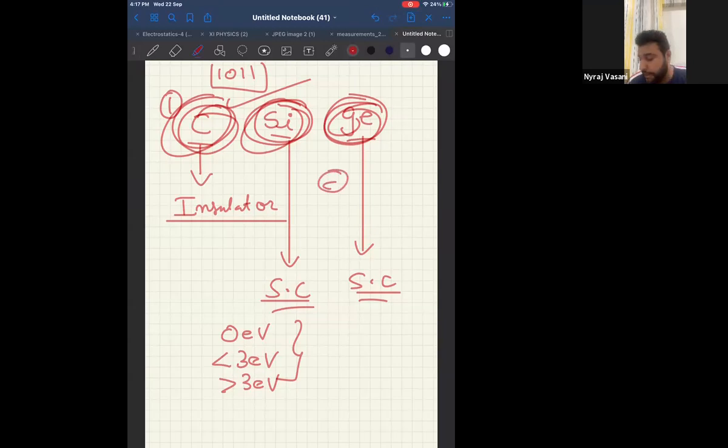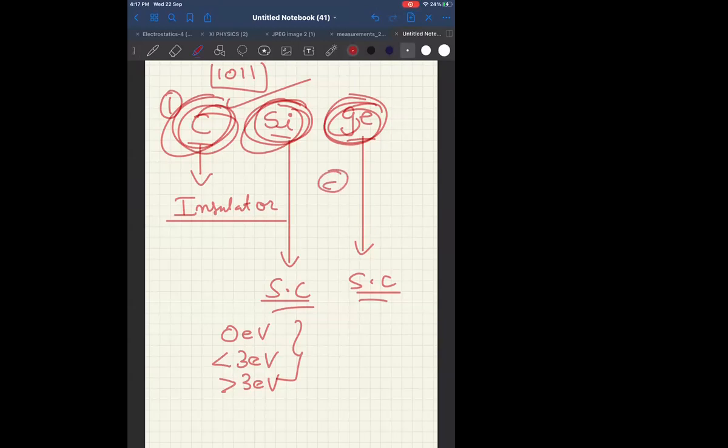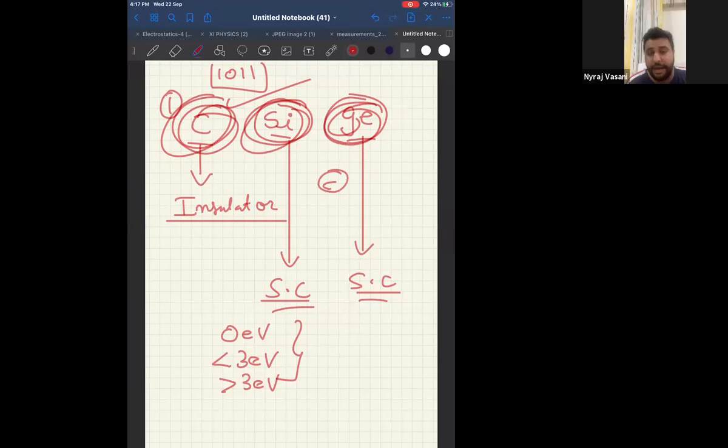Now, between germanium and silicon, which has the higher energy gap, you will come to know in the future questions. And when it comes, I will tell you. If you know, well and good. If you don't know, we will do it. Okay. Between germanium and silicon, which has a higher energy gap, 0.7 and 1.1 are the answers. Anyway, we'll get it in the future questions.